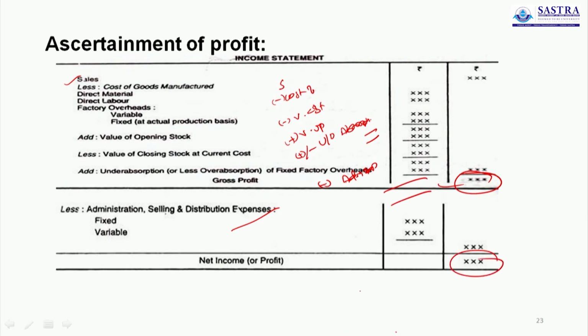So this is the standard format for ascertainment of profit under absorption costing.